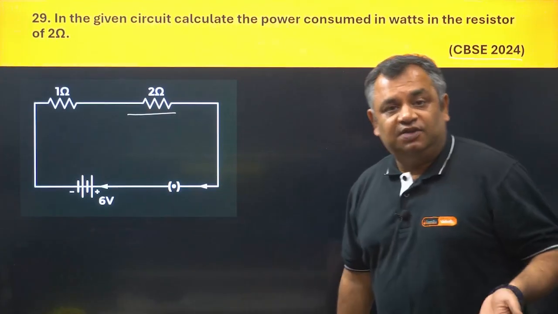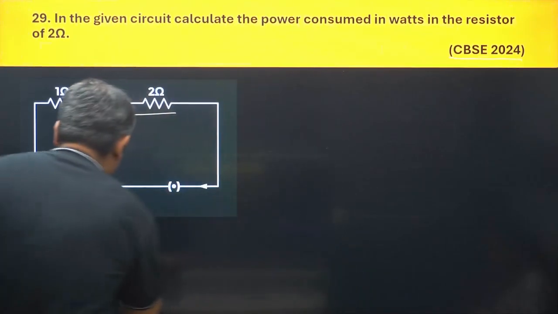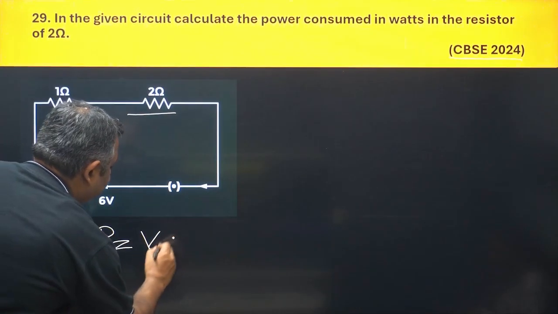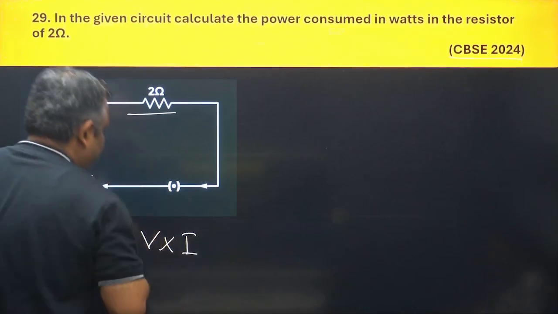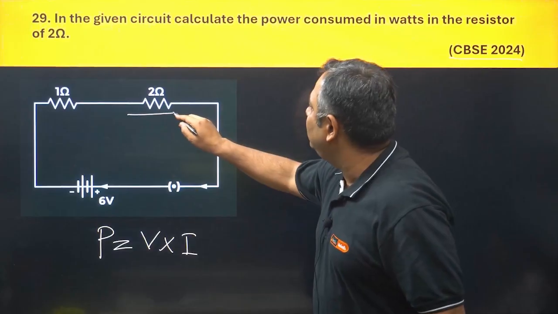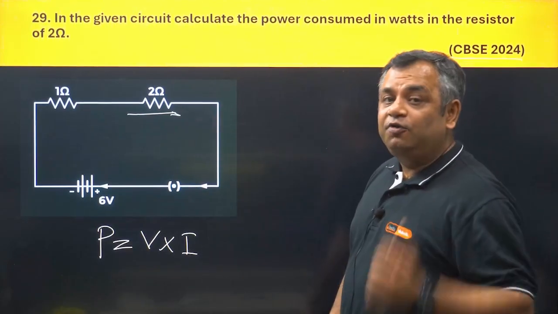So now let's first of all write the formula of power. The formula of power is P is equal to V into I. Now the first thing that we need to find out is what is the I, current going into this particular resistor of 2 ohms. How do you find the current?